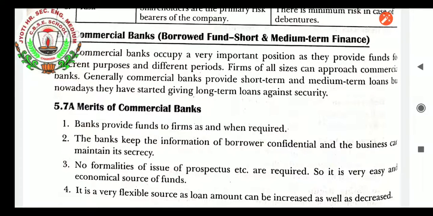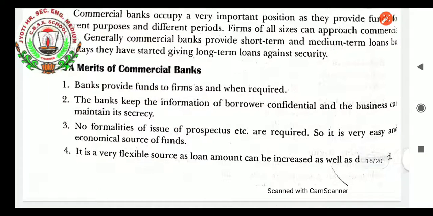Today we will be continuing with the topic: the other sources of finance by which capital can be increased by the businessman. Very first is the commercial banks. As we have already learned, these banks help the businessman to create and increase the capital as a source of business, so that they can run their business smoothly. They can provide loans and borrowings. Banks keep the information of the borrower confidential, and the business can maintain its secrecy with the help of the banks.